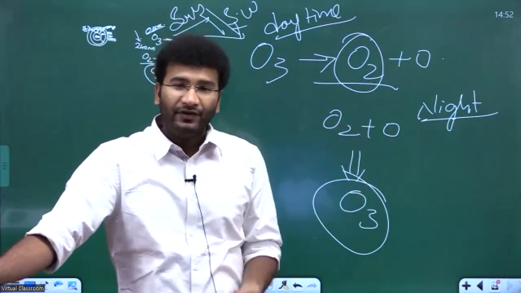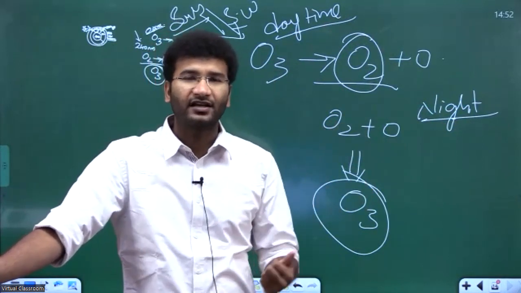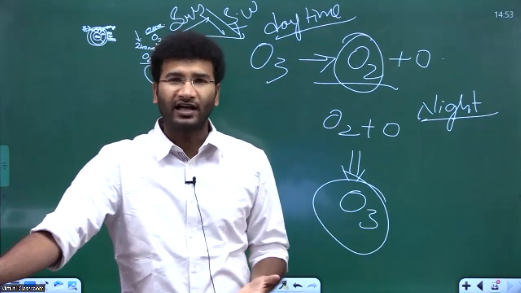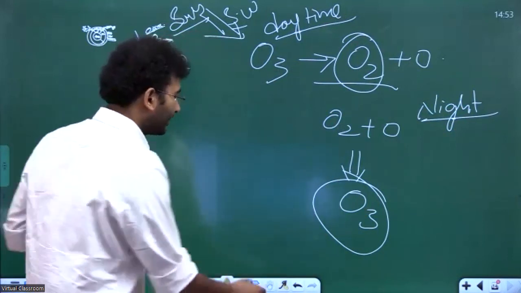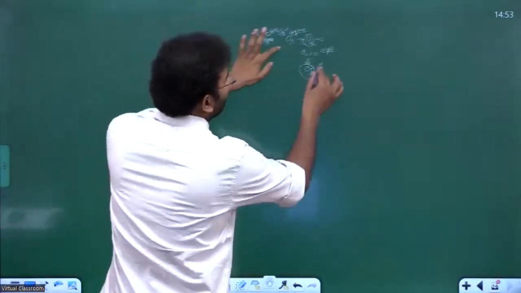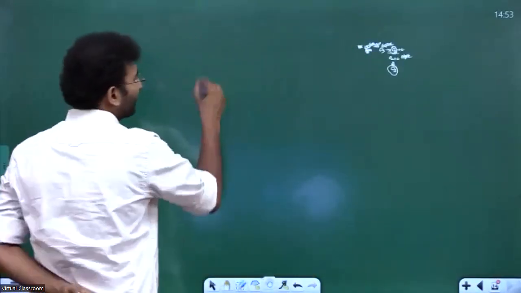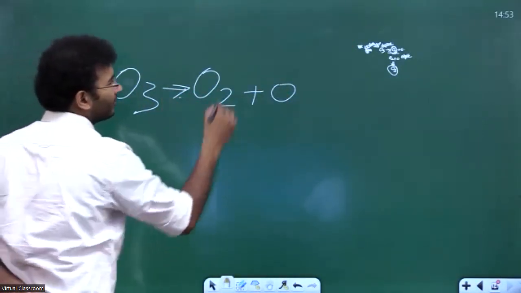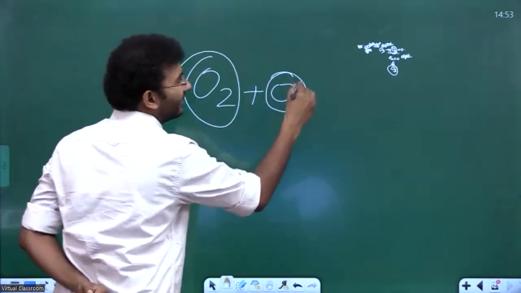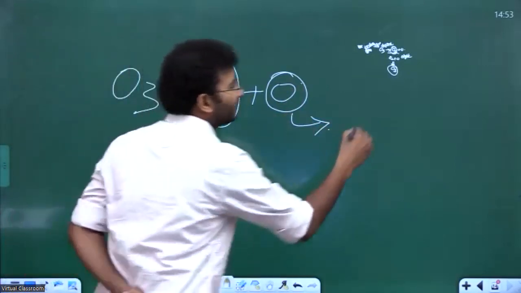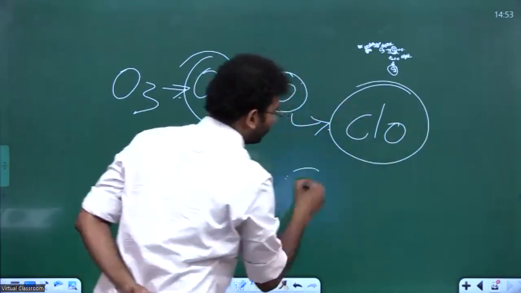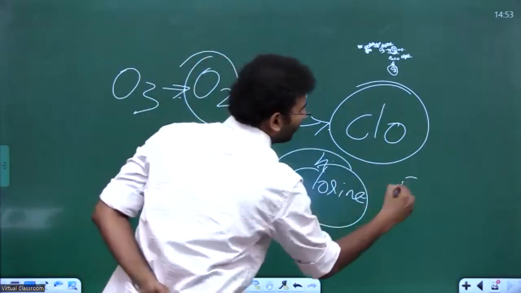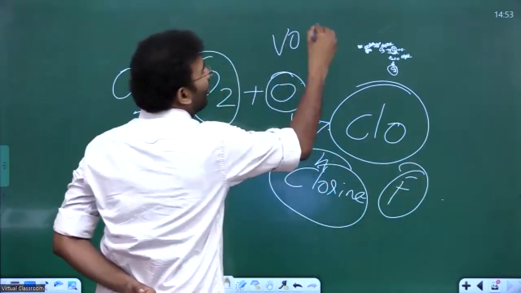But by increasing the concentration of greenhouse gases like carbon monoxide, SF6, PF6, nitrous oxide or volatile organic compounds, when these compounds enter the upper reaches of the atmosphere, then when the O3 is broken down into O2 plus O, this oxygen molecule and the free radicals of the O molecule will start to bind up with chlorine, fluorine, or other volatile organic compounds.